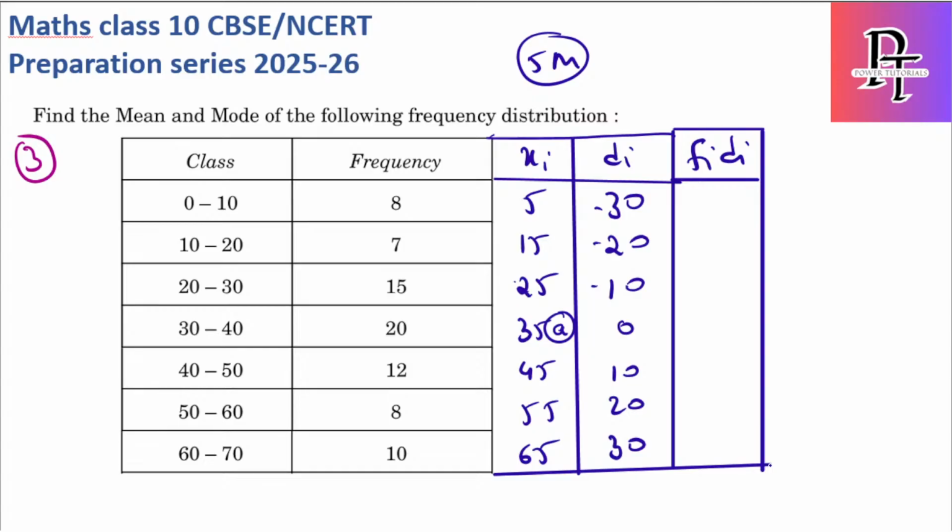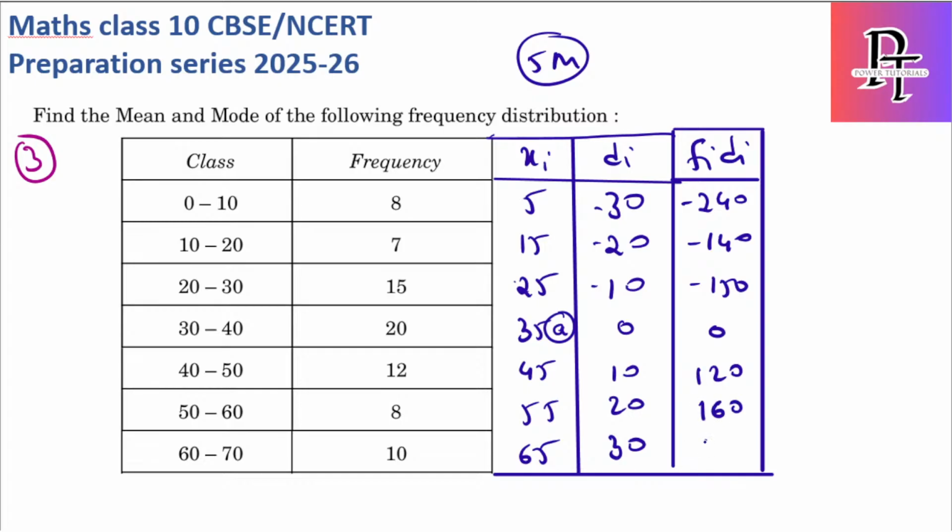Always prefer to use the assumed mean method unless they have mentioned not to use it, because the assumed mean method is the easiest way to solve for the mean. Don't use sigma fx by sigma f, because that will be a little lengthy, as you need to do calculations with bigger values. Now 8 into minus 30 is minus 240, 7 into minus 20 is minus 140, 15 into minus 10 is minus 150, then 0, 12 tens are 120, 8 twenties are 160, 10 thirties are 300. So add these first, and then add these, and then simply subtract to get the sigma fidi value.